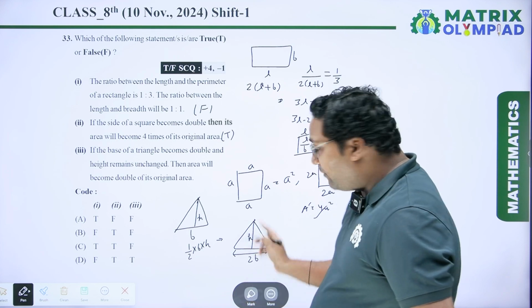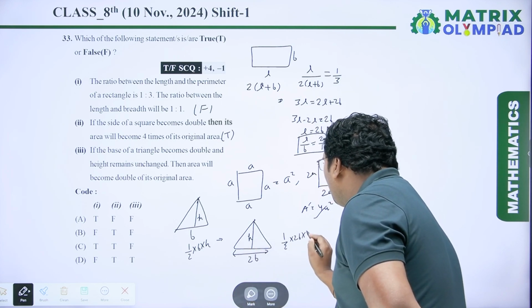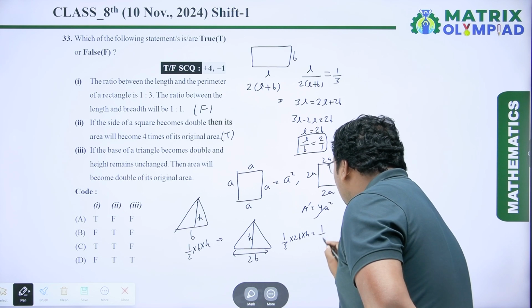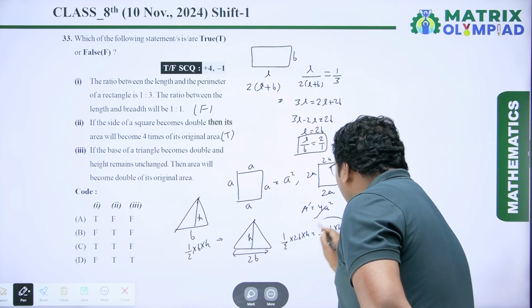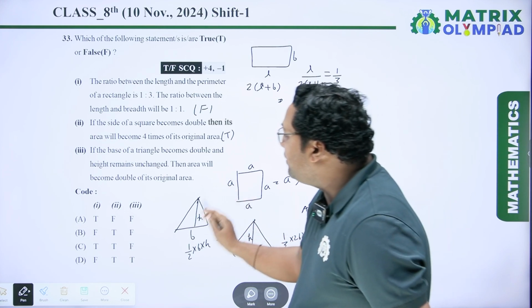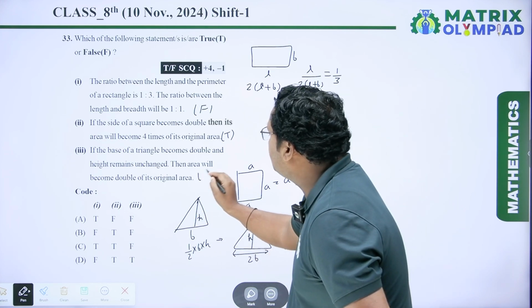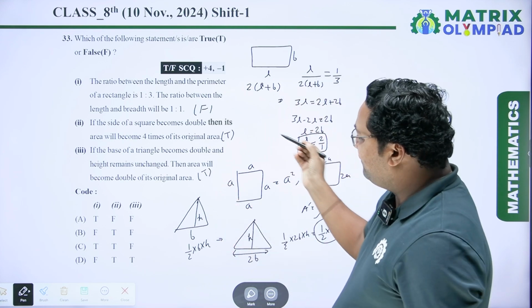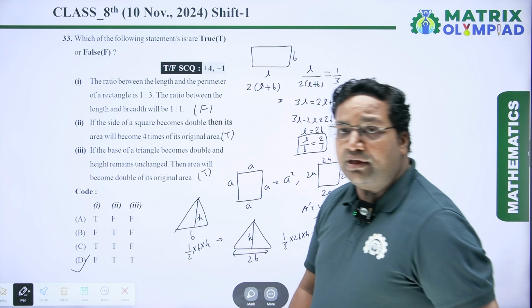Now we have to double the base, so it means this base is now 2B and the height is again H. So area of this triangle is now half into 2B into H, and we can write this as half into B into H into 2. So it means the area will become double of its original area. Yes, it is true. So it is also a true statement. So correct option is FTT, which is option D. So option D will be the correct answer.